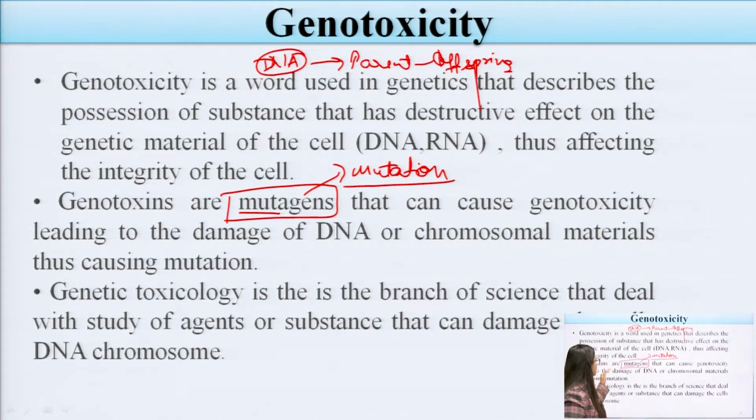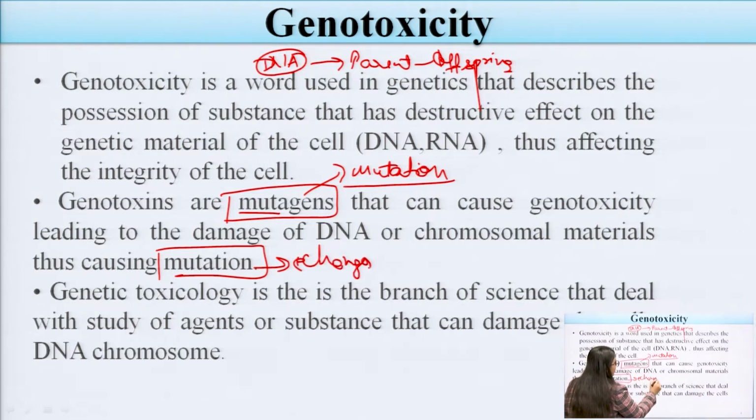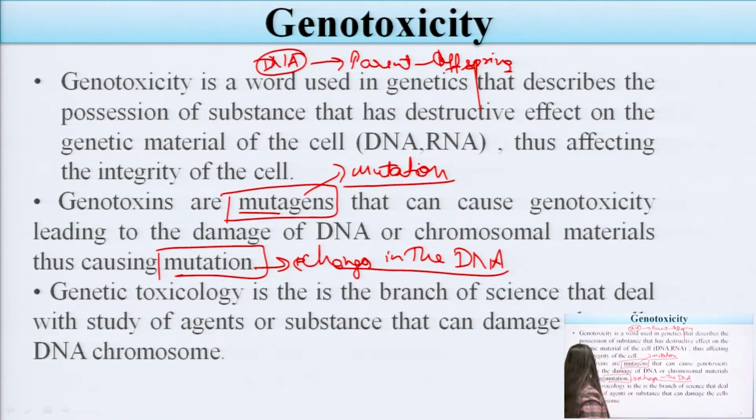okay. So genotoxins are the mutagens that can cause genotoxicity, which can lead to DNA damage or chromosomal damage that causes mutation. Mutation is when there are changes in the DNA, this is known as mutation, okay. So genotoxins are mutagens, they produce mutation in that individual, in the DNA part, okay.